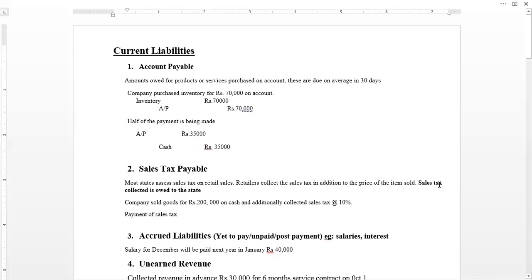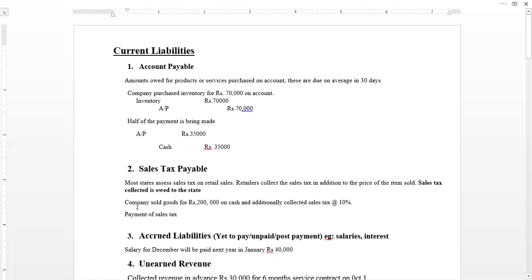So sales tax collected at the time of sale is owed to the state. Whenever a company is making a sale, either on credit or for cash, the company is collecting sales tax. This sales tax will later be paid to the state. In order to illustrate this concept, let's see